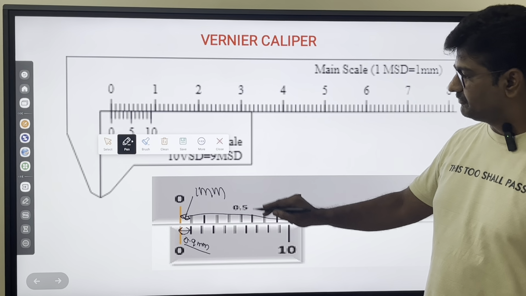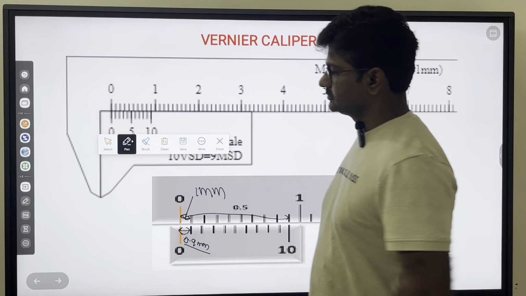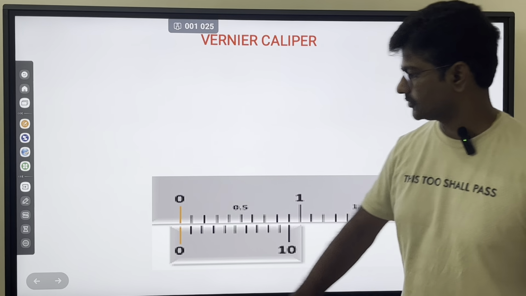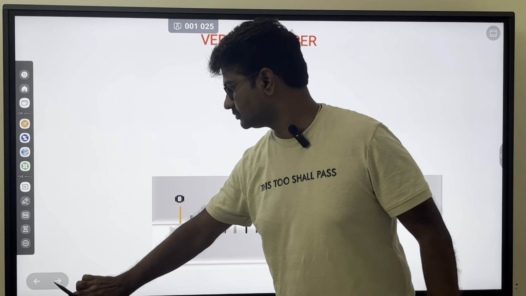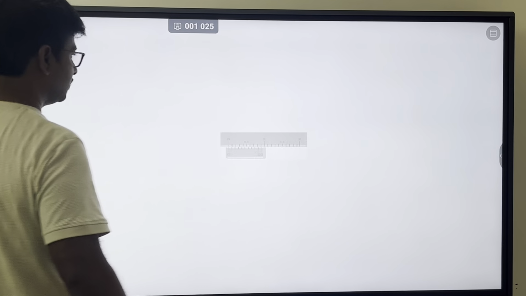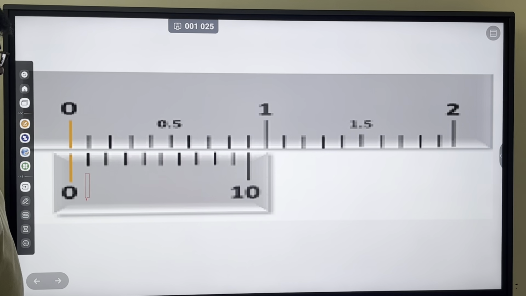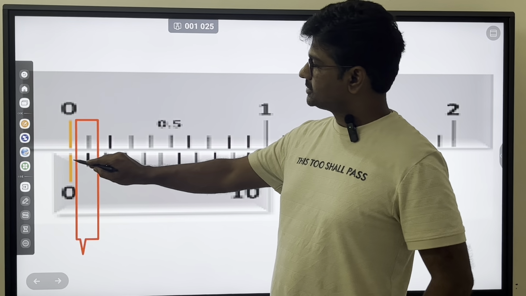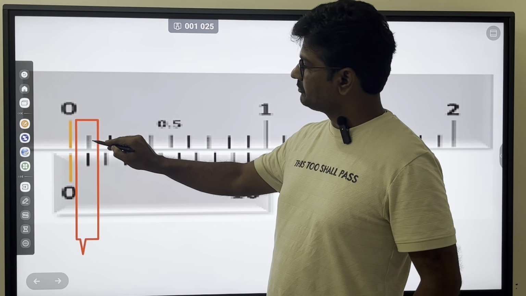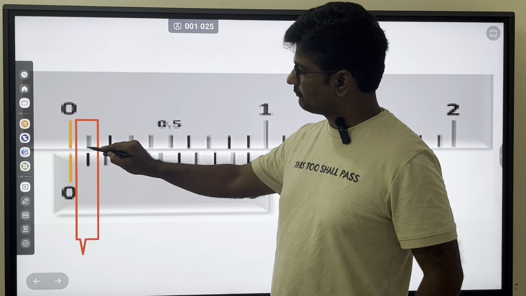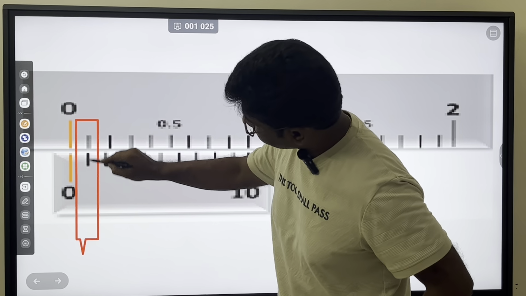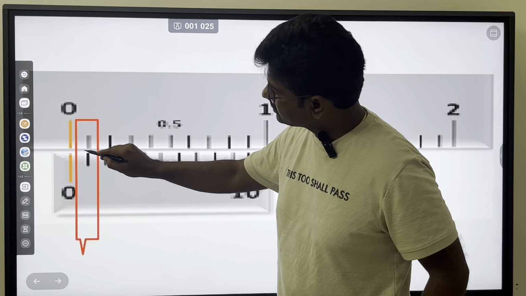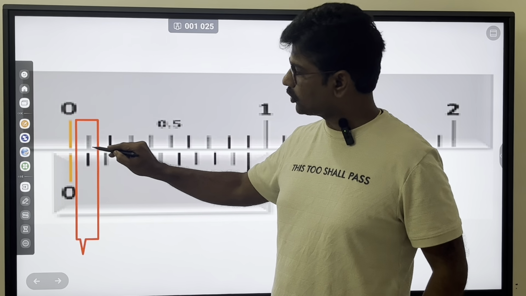Now, what is the difference? You can see here, this is 0.9 mm, this is 1 mm. So the difference for the first division is 0.1 mm.